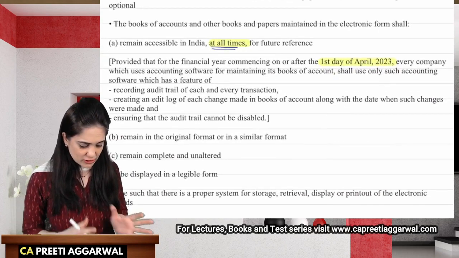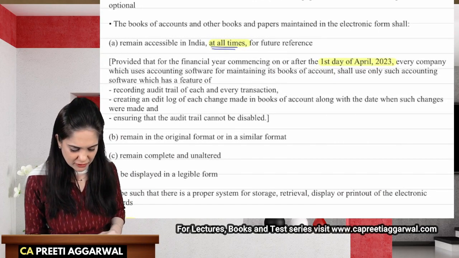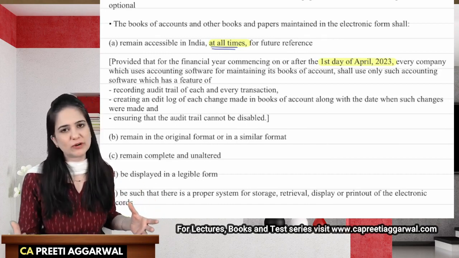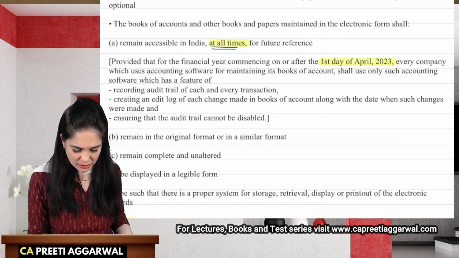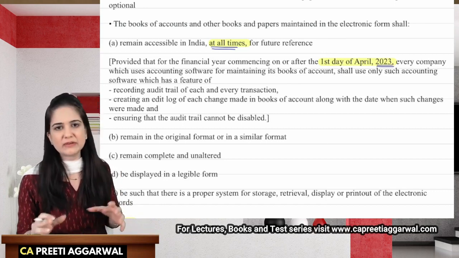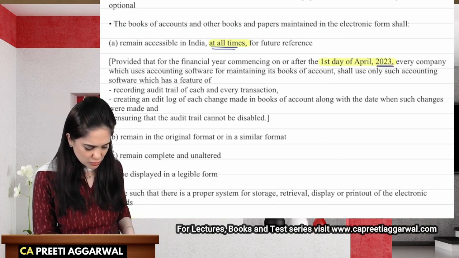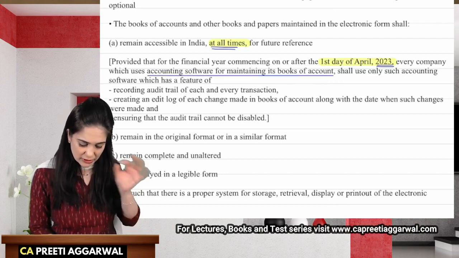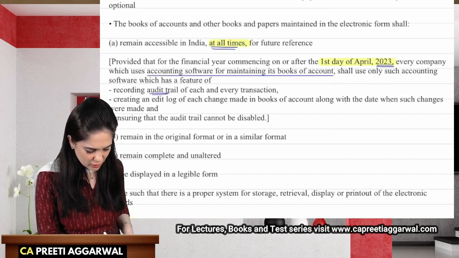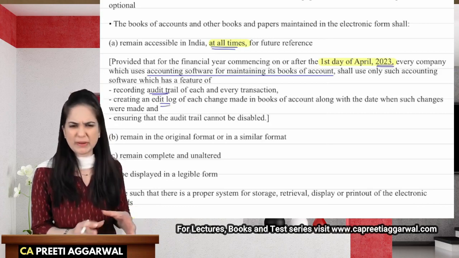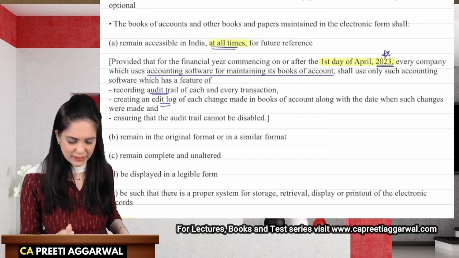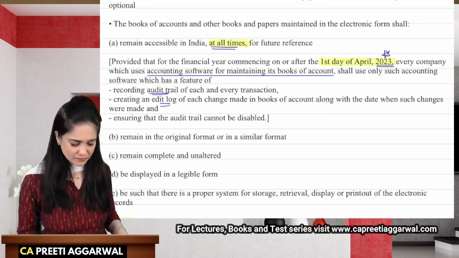Provided that for the financial year commencing on or after the first day of April 2023, earlier it was 2022, but we know it is not possible for companies to implement this, so it has been changed to 2023. This is the amendment which is made. Every company which uses accounting software for maintaining the books of accounts shall use only such accounting software which has the feature of audit trail, and an edit log is to be maintained. This is an old amendment. Only the date is important now: 2022 has been changed to 2023.